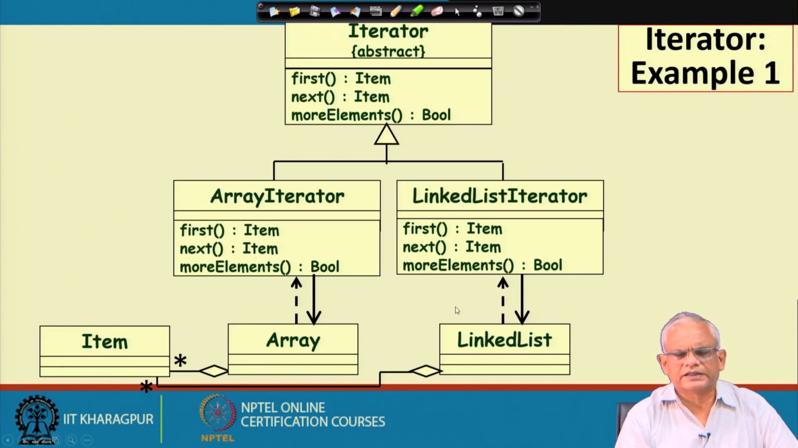Now, let us look at an example of the iterator pattern use. There are two aggregates here. One is an array which contains many items, and we have a linked list which also contains many items.